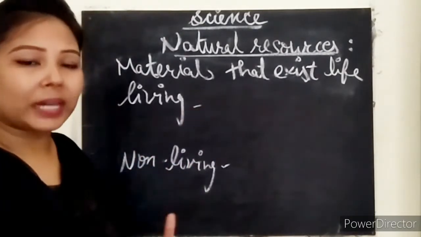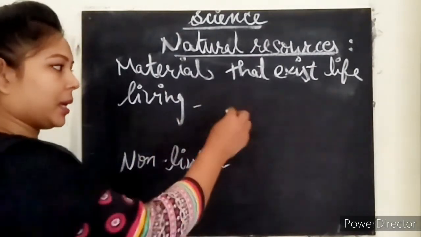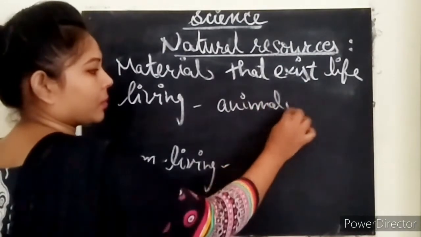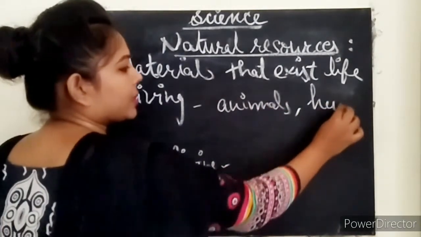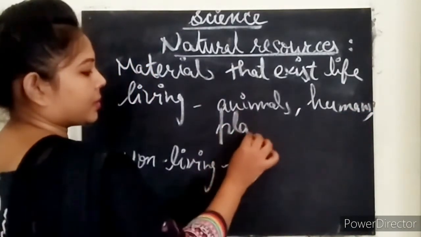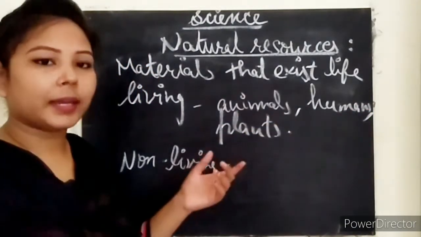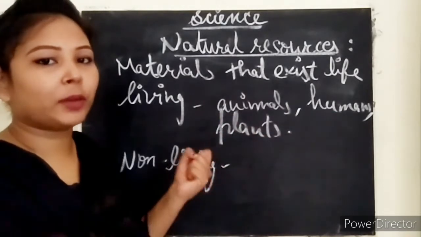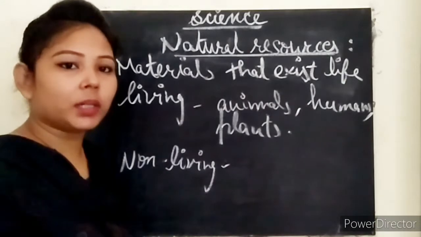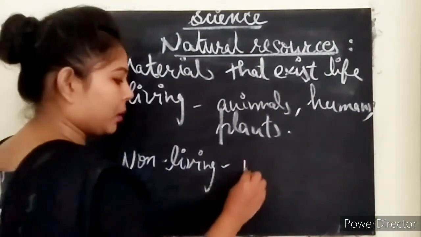right? So what can be the examples of living? Like animals, humans, plants. Clear? So these are the things that we include in the living resources. And if we talk about the non-living, what can be?